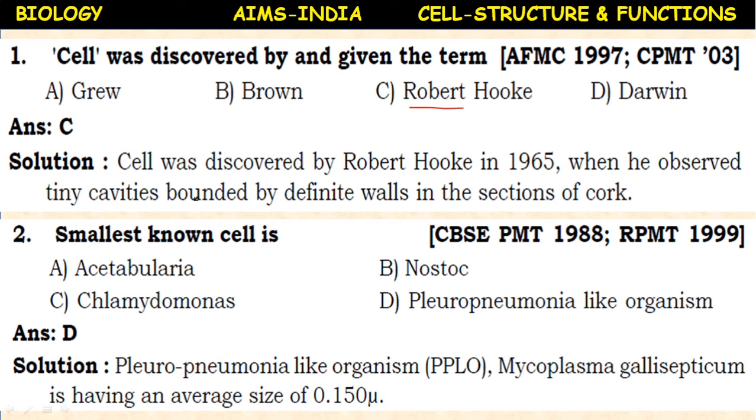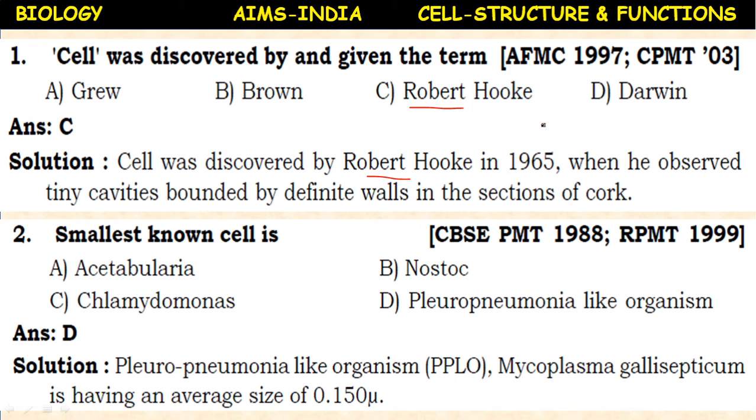Robert Hooke. The cell was discovered by Robert Hooke in 1665 when he observed tiny cavities bounded by definite walls in sections of cork tissue.